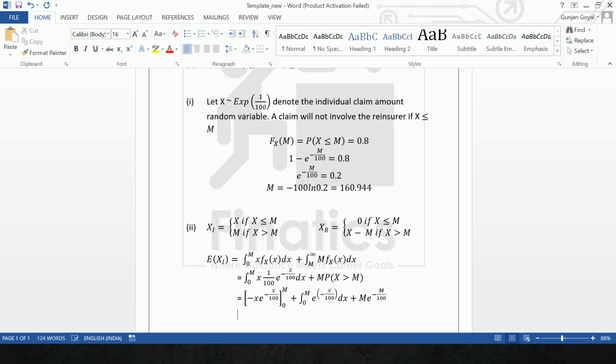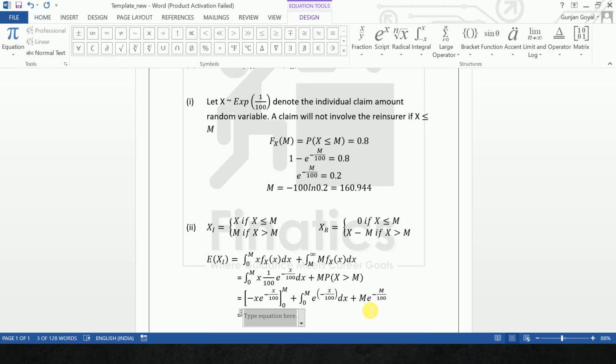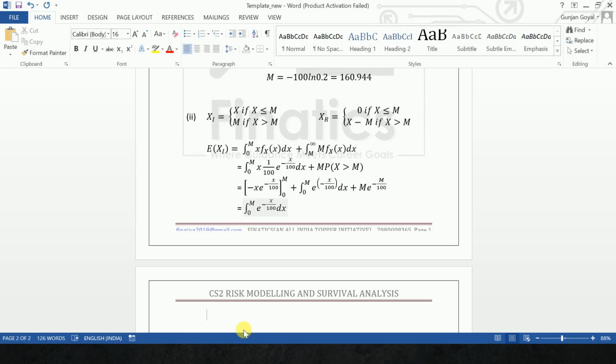We come down, tab, equal to, alt equal to, and we are again in the equation. So the bracket term from 0 to M, minus M e to the power minus M by 100 plus M e to the power minus M by 100, cancels. Now let's break this. This becomes nothing but the integral from 0 to M of e to the power minus x by 100 dx. This is what we are left with. Then we come down, tab, equal to, alt equal to.